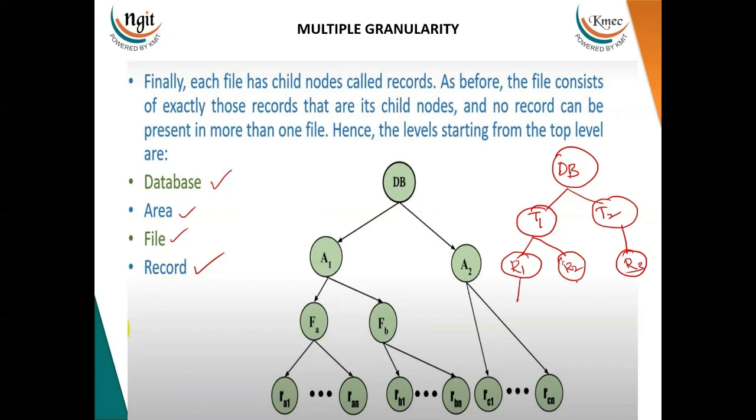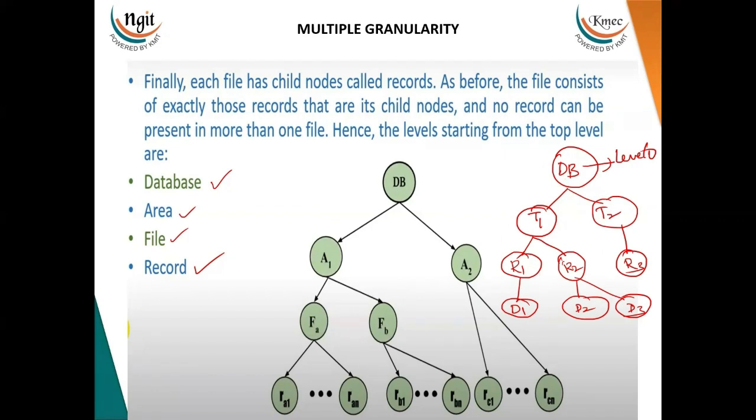These records in turn contain what? Every record in turn contains multiple columns. Column values they contain. So let it be data 1, data 2, and data 3. Clear? So this is one level. This is level 0, which is the root directory. This in turn contains children like tables. This table in turn contains what? Records. These records in turn contain what? Several column values or the data.